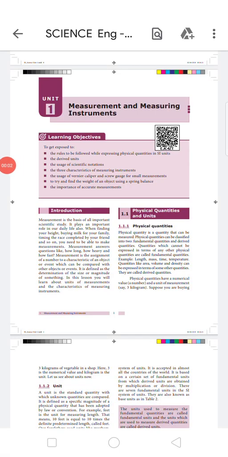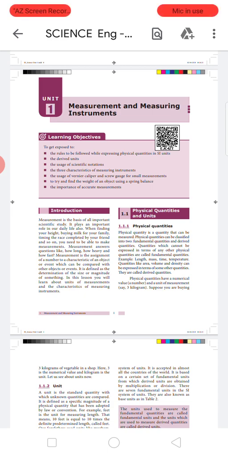Good morning, guys. As a start-up of physics, we are going to begin the first chapter of physics, the measurement and measuring instrument. In the introduction, they are talking about the measurement. Measurement is very important for our daily life and very basic for scientific studies. What is a measurement? Measurement is just assigning a numerical value to an event or an object in order to compare that event or object with other events or objects. To make it simple, we can define the measurement as just determining the size or magnitude of a quantity.